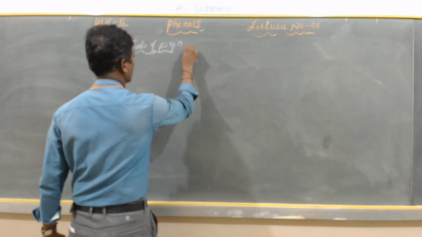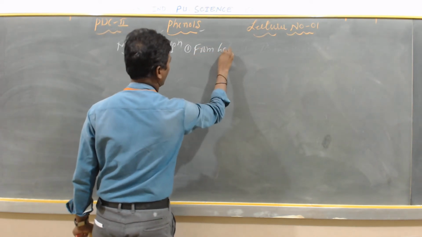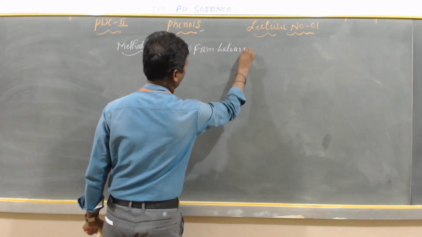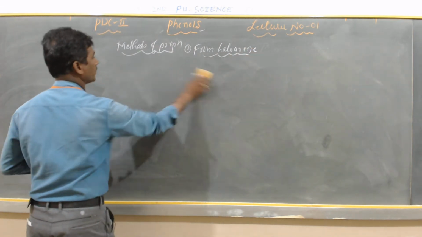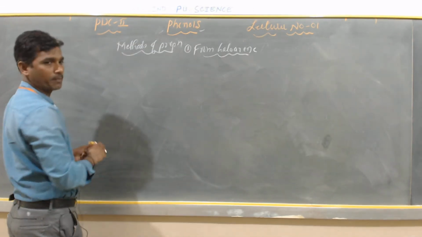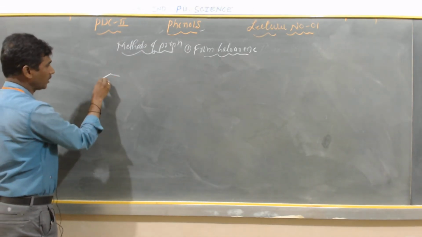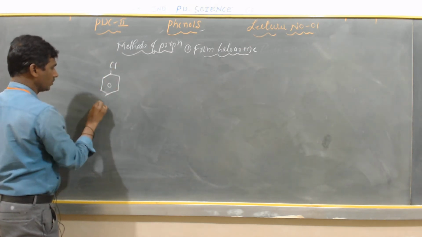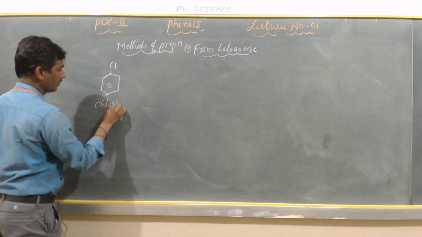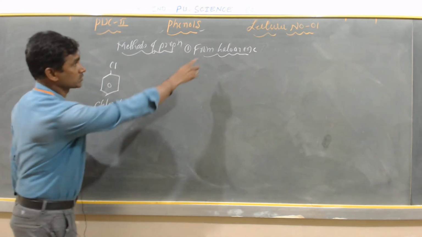The first method is from haloarene. Halo means halogen, arene means benzene ring. Example is chlorobenzene.